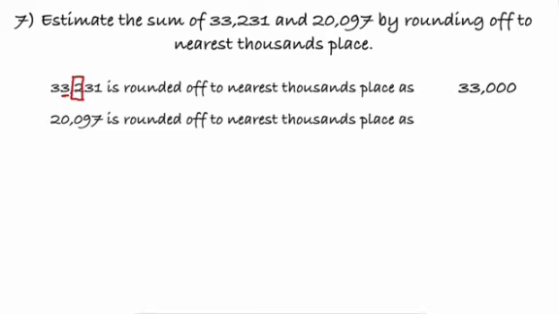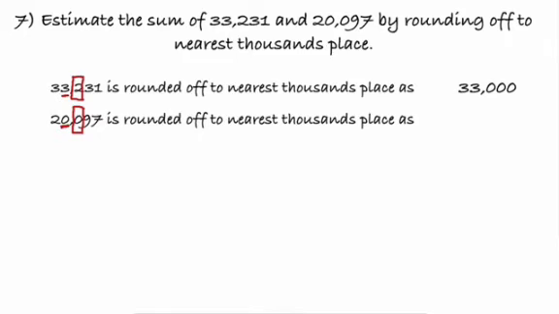Now for the other number, 20,097 is rounded off to nearest thousands place as. See children, when we are talking about rounding off to thousands place, we have to consider hundreds place value. Hundreds place value is 0, which is less than 5.